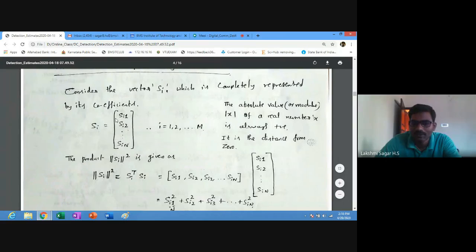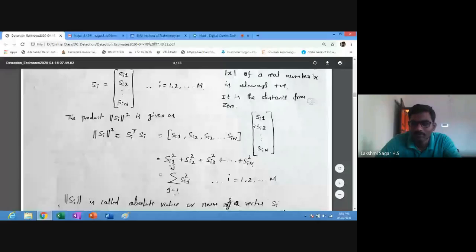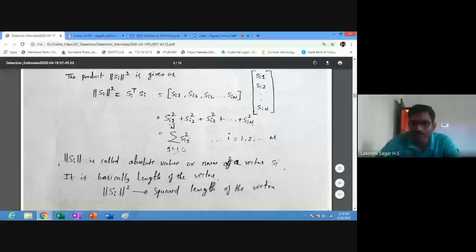So the transpose of Si, the column vector, can be written as a row vector: Si1, Si2 up to SiN, and Si the same thing. Do the multiplication of row elements with column elements and sum it. Further we can write this as the sum over j equal to 1 to N of Sij squared, where i varies from 1 to M. Here the norm of Si is called the absolute value or norm of a vector, and Si squared we call the squared length of the vector.